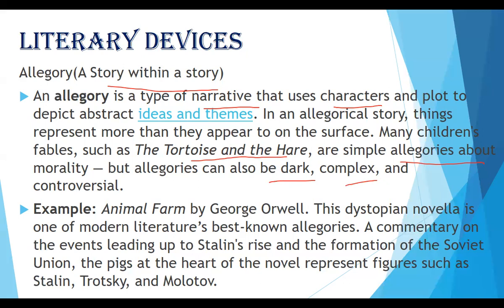Example, as I told you, Animal Farm by George Orwell. This is one of the stories written by George Orwell. This dystopian novella, one novel, has been very famous in modern literature. A commentary on the events leading up to Stalin's rise. So what happened here? Stalin is one of the characters, and the formation of the Soviet Union. Whatever leadership he took was depicted. The pigs at the heart of the novel represent figures such as Stalin.